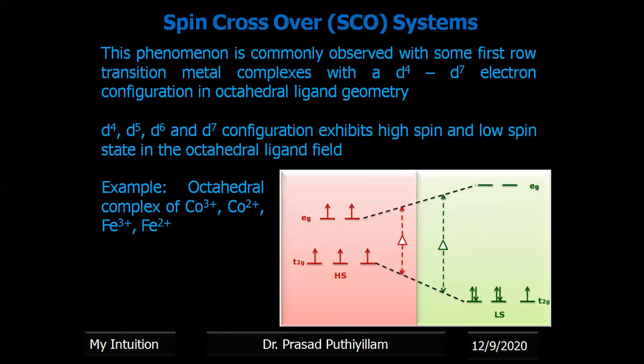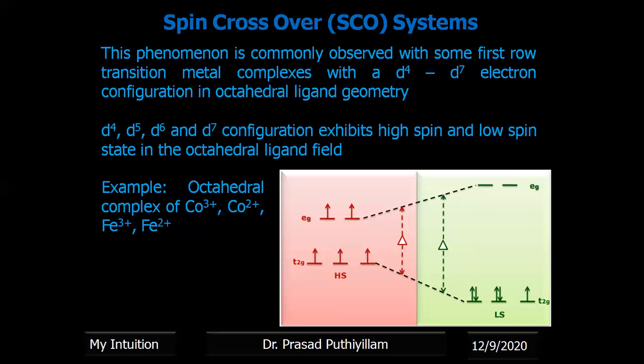This phenomenon is commonly observed with some first row transition metal complexes, that is the 3d series, with d4 to d7 electron configuration in octahedral ligand geometry. As you know, metal ions with any of the d4 to d7 configurations exhibit two possible electron configurations, high spin as well as low spin, in an octahedral ligand field, not in a tetrahedral ligand field.